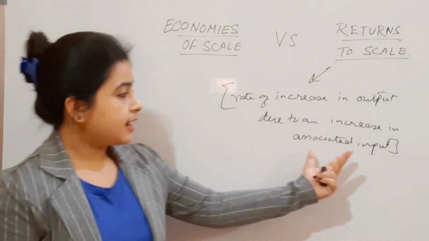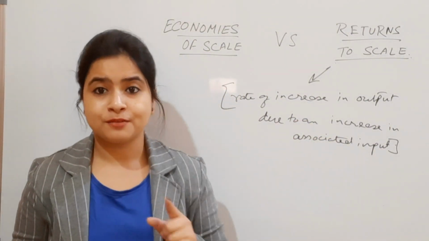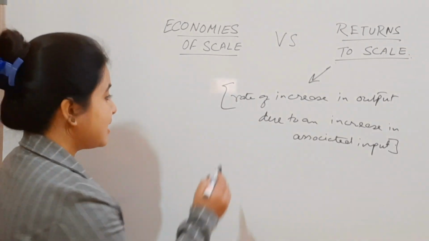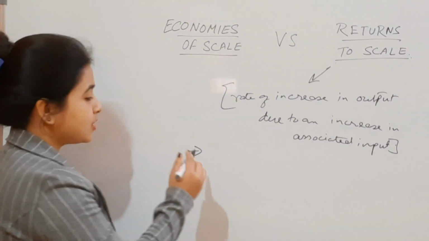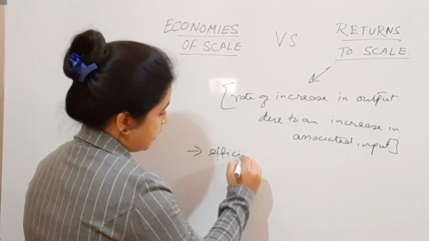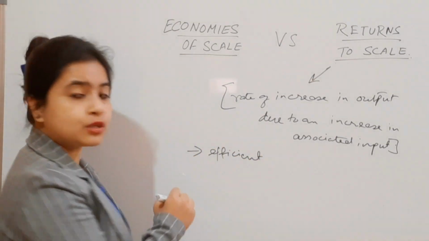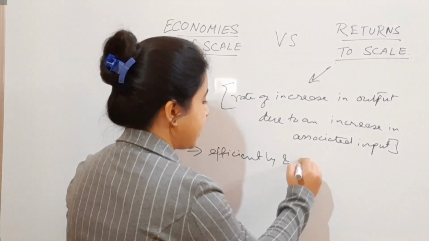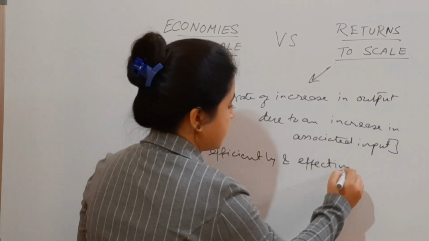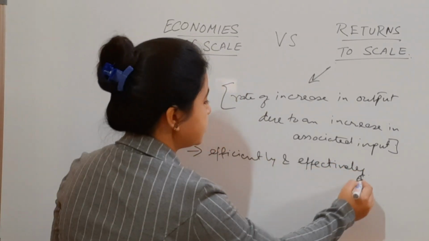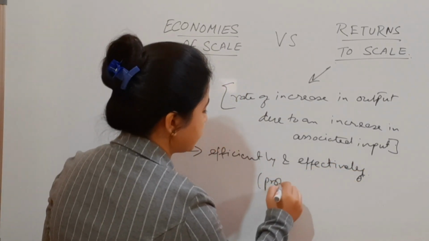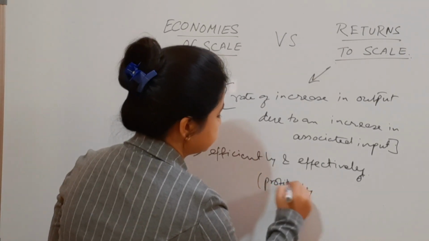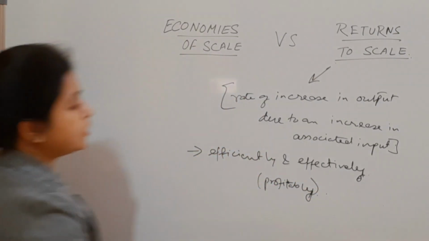After this, a very important point under returns to scale is the keywords: here the outputs are produced efficiently and effectively, or in other words profitably.